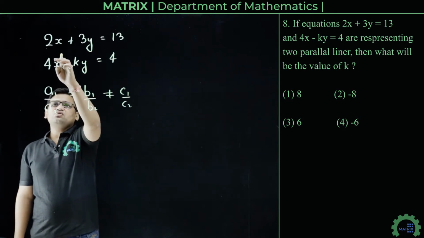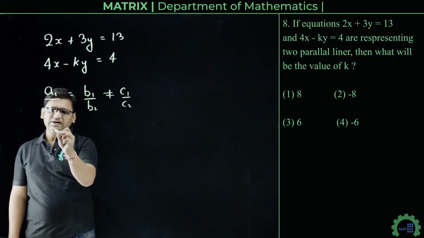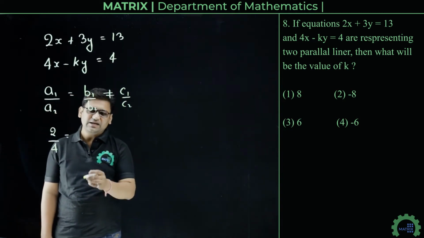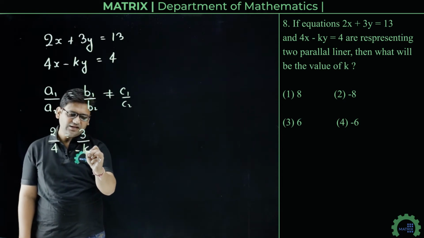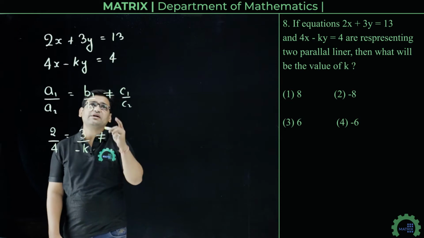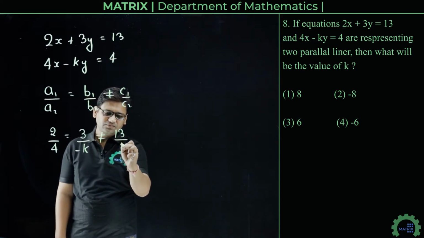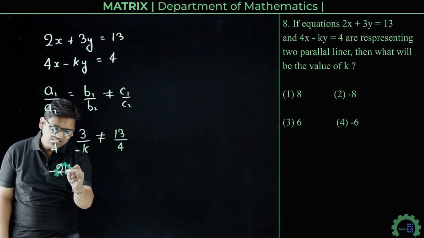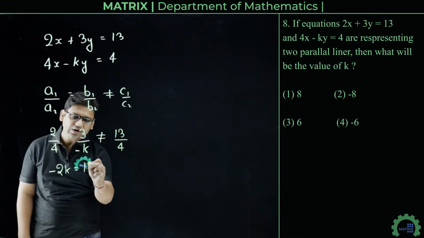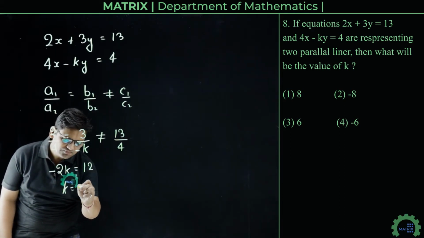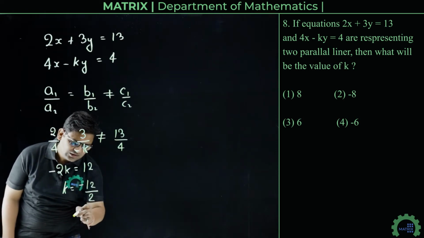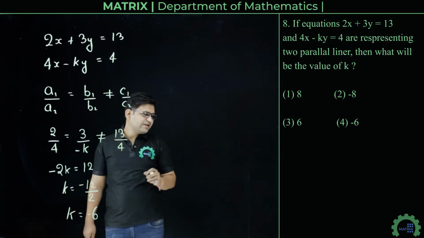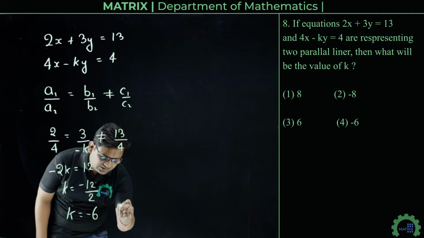Alright, so a1 is 2 and a2 is 4. So we can write 2 upon 4 equals b1 upon b2, that is 3 upon minus k, and not equal to c1 upon c2, that is constant 13 upon 4. So from this equation we can write minus 2k equals 4 into 3, that is 12. So k equals minus 12 by 2, so k equals minus 6. On checking options we get fourth option is the correct answer.